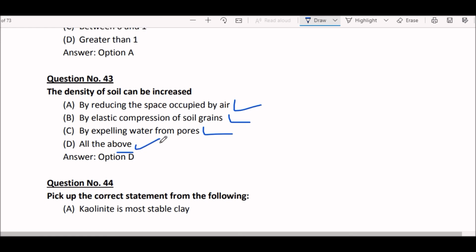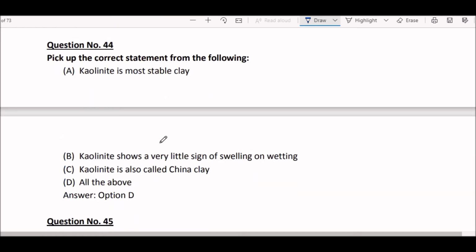Okay. Next question. Pick up the correct statements from the following. So option A, kaolinite is most stable clay. Option B, kaolinite shows very little signs of swelling on wetting. Option C, kaolinite is also called china clay. Option D, all of the above. And right answer here is option D, all of the above.